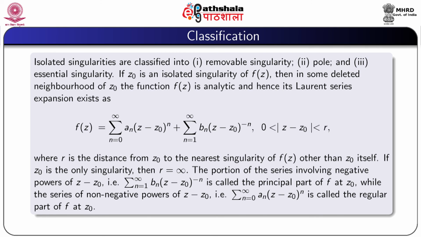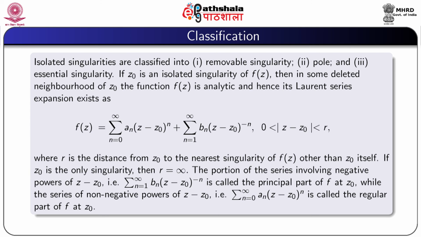If z0 is an isolated singularity of f(z), then in some deleted neighborhood of z0, the function f(z) is analytic, and hence its Laurent series expansion exists as f(z) equal to summation n equal to 0 to infinity a_n (z minus z0)^n plus summation n equal to 1 to infinity b_n (z minus z0)^(minus n), where 0 less than mod z minus z0 less than r, and r is the distance from z0 to the nearest singularity of f(z) other than z0 itself.